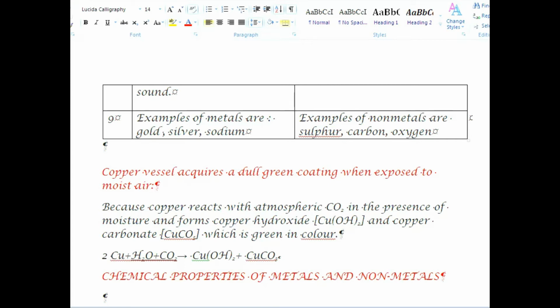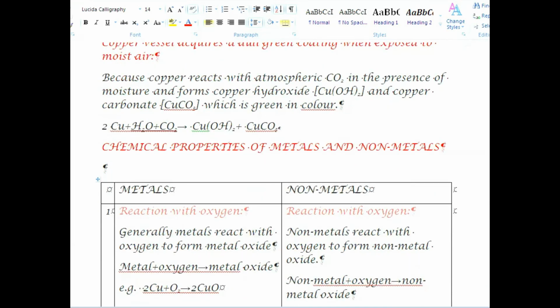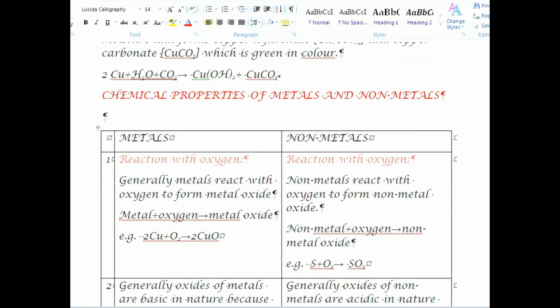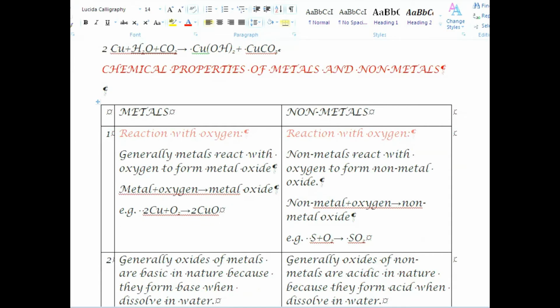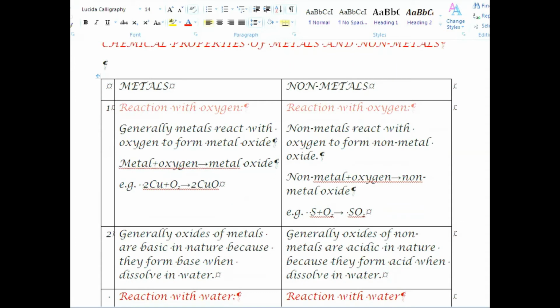Next para, chemical properties of metals and non-metals, or differences between metals and non-metals on the basis of their chemical properties. Number 1. Reaction with oxygen. Generally, metals react with oxygen to form metal oxide, while non-metals react with oxygen to form non-metal oxide.